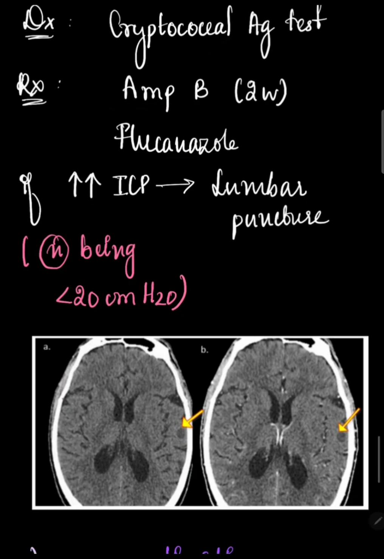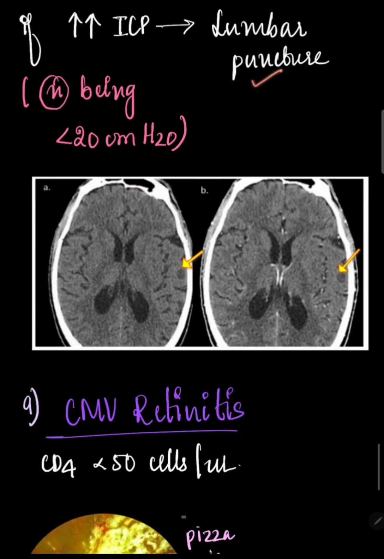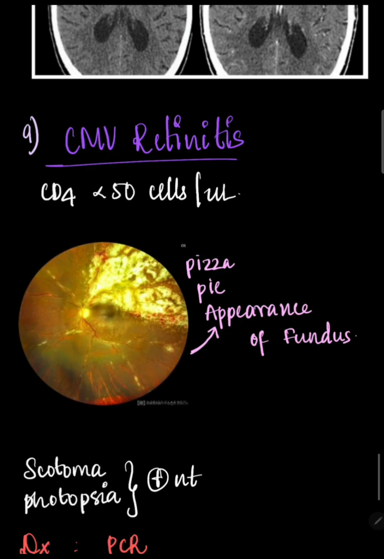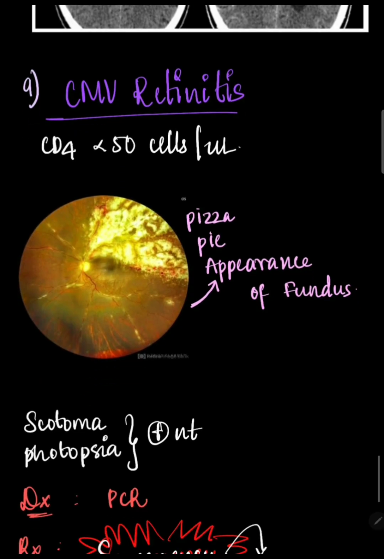Now, the normal intracranial pressure is less than 20 centimeter H2O. If there is any increase over this range, then that is when we say that there is an increase in ICP, and then we do a lumbar puncture to relieve the pressure. Here we can see these lesions.